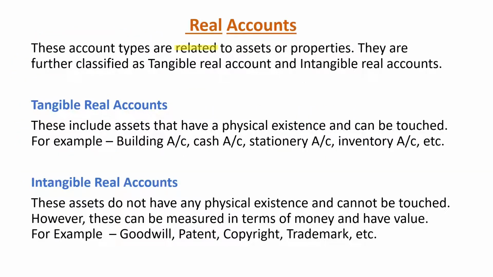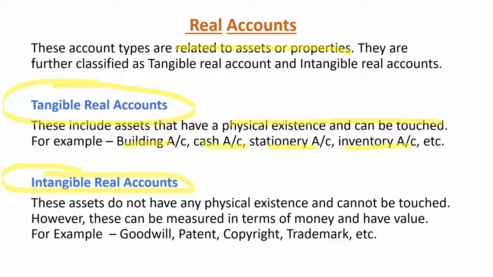The real account is related to assets and properties, and these real accounts are subdivided into tangible real accounts and intangible real accounts. The tangible real accounts have physical existence and can be touched. Examples of tangible real accounts are buildings, cash, stationery, inventory, etc. All the assets we can see, we can touch, and we can feel. Those are examined by our senses. Hence, those are tangible real accounts.